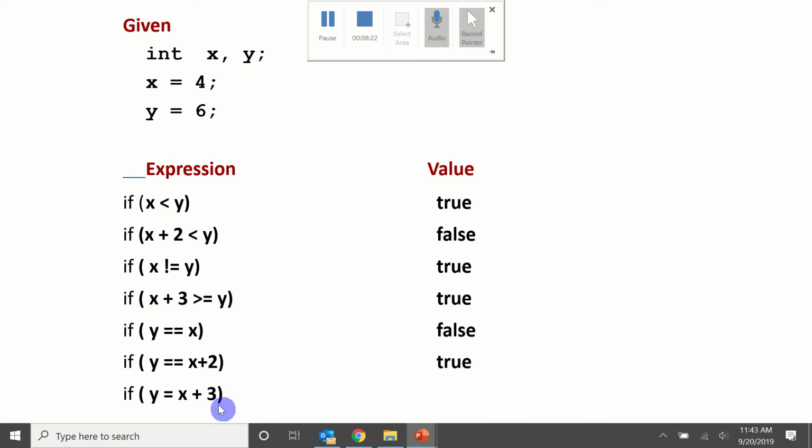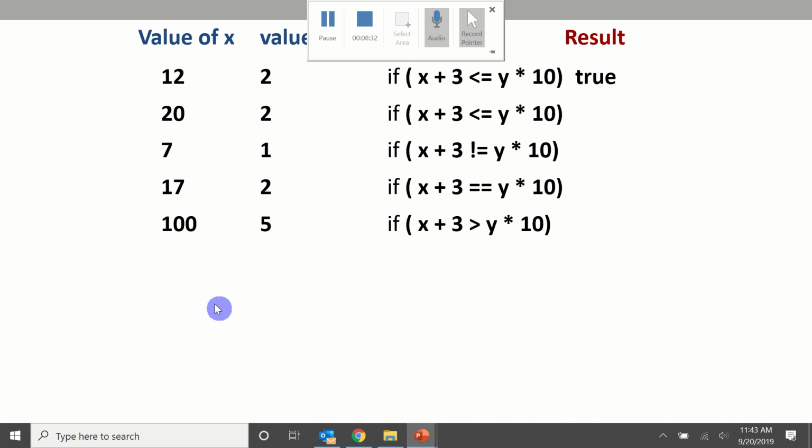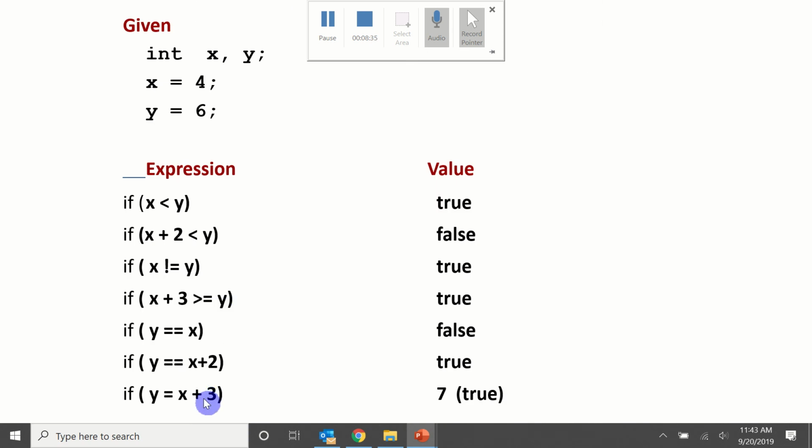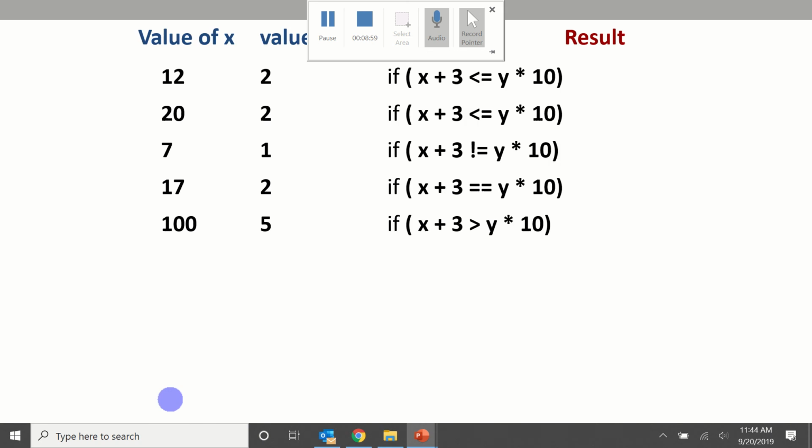Now be careful here. What do you think it is? The answer is actually going to be evaluated as 7, because x is 4 and 4 plus 3 is 7, and that gets evaluated as true. So no matter what the value of x is, this is not going to test to see if y is equal to 7. It sets y equal to 7. So be careful, you need two equal signs here. It won't give you a syntax error, it just might not evaluate the way you expect it to.